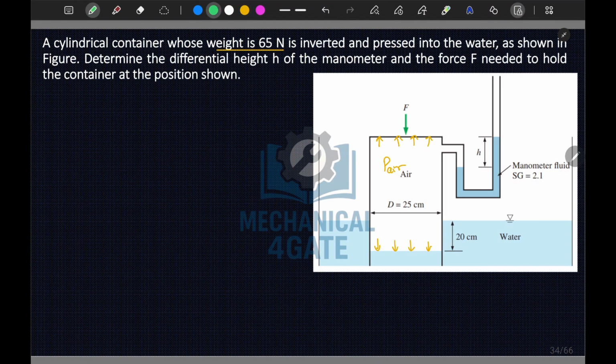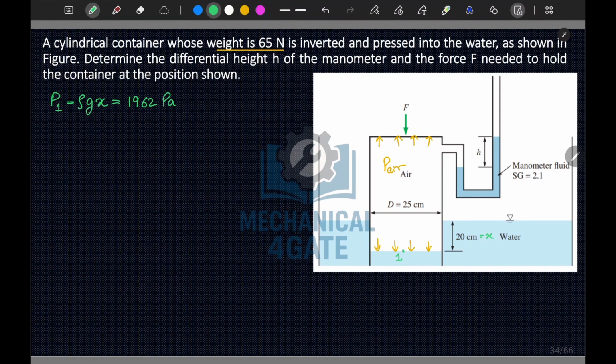Now let's say that this point here is 1. So if I talk about the pressure at point 1, this will be equal to rho of water times g times this height, let's say this is X, which is 0.2 meter. So this will be equal to rho, which is 1000, g is 9.81, so this will be 9.81 into 0.2, so this P1 becomes 1962 Pascal.